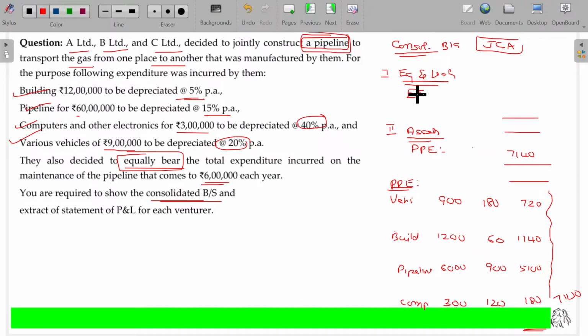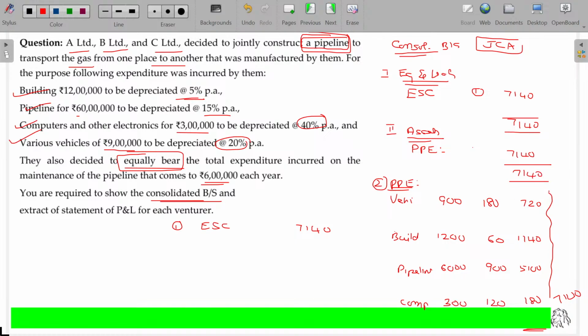Equity share capital, we assume the equity share capital also 7140. I assume this will be working note number 1, equity share capital. How much is that? 7140. This will be schedule note number 1 and note number 2, 7140.